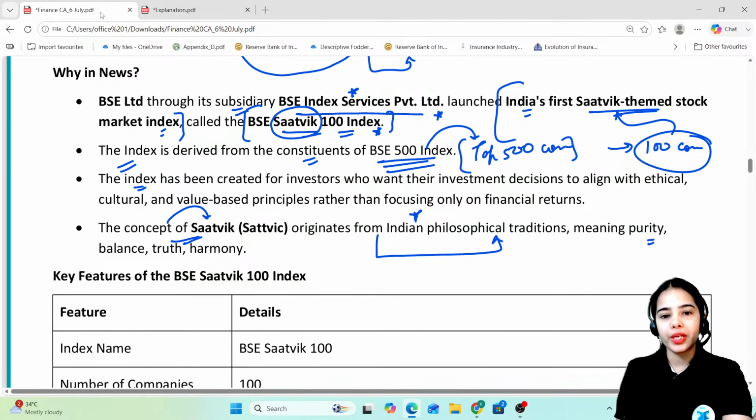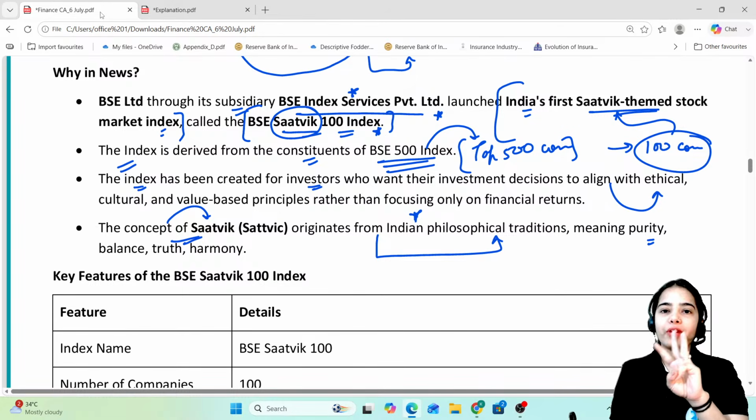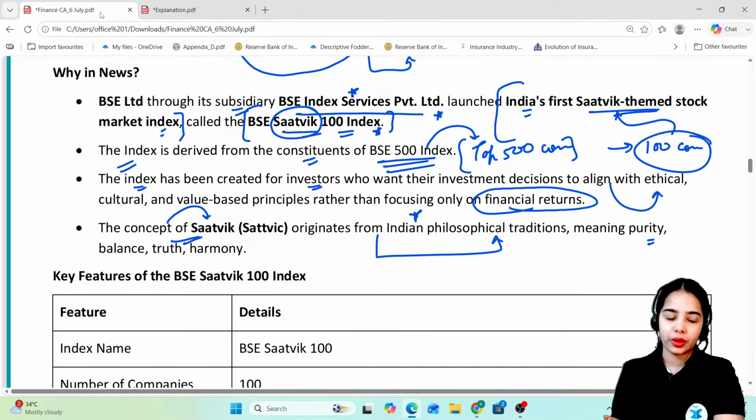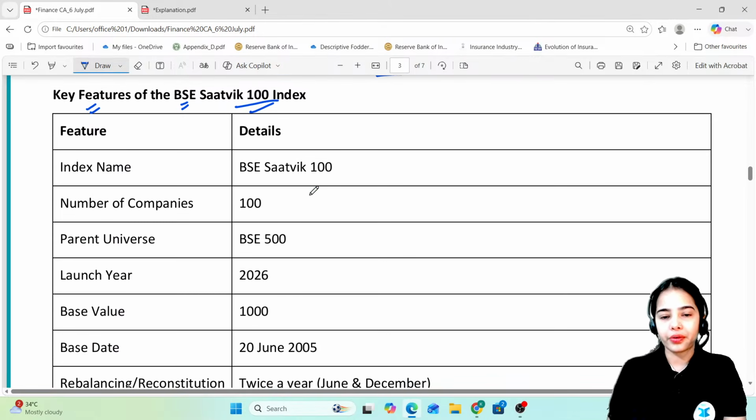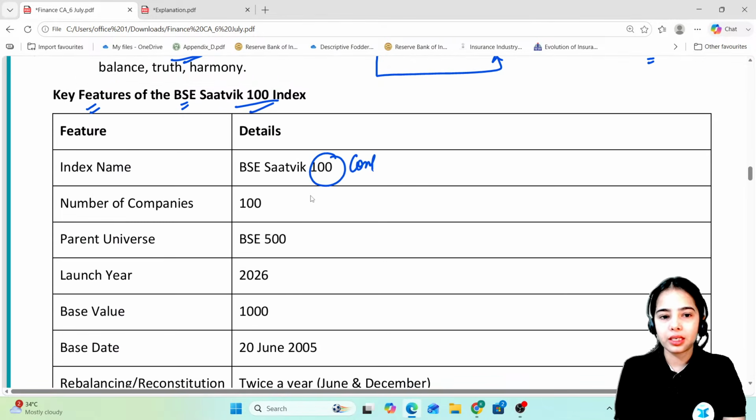The index has been created for investors who want their investment decisions to align with ethical, cultural, and value-based principles rather than focusing only on financial returns. So this is the idea. I hope this is very much clear. Now, the key features of the Bombay Stock Exchange Satwik 100 Index. The index name is BSE Satwik 100. It consists of 100 companies.